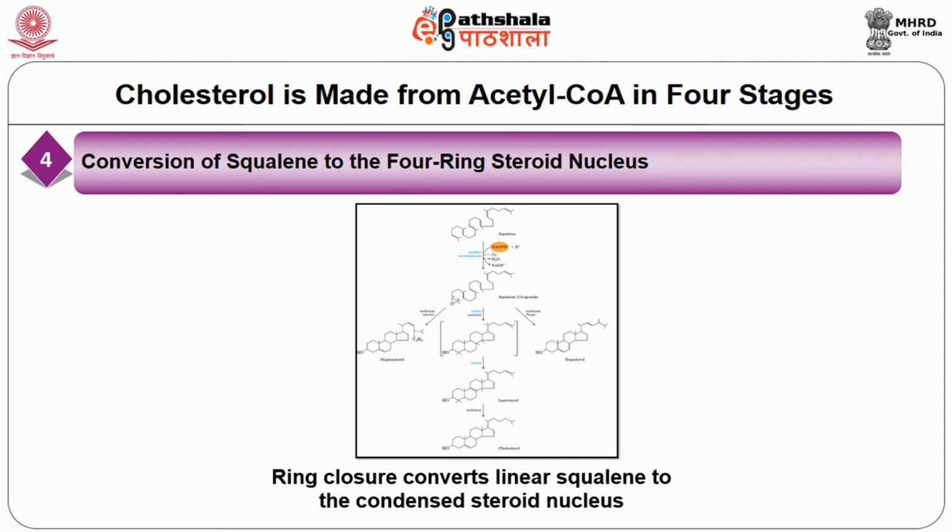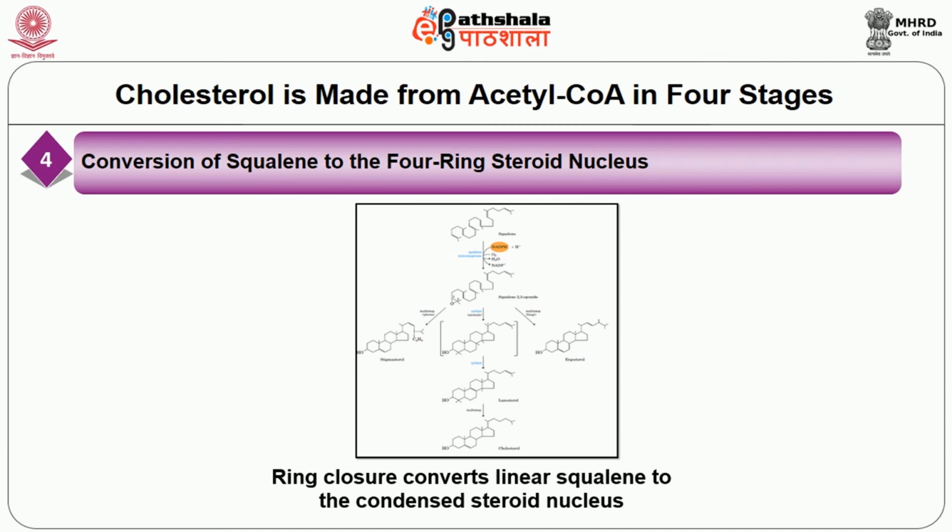The action of squalene monooxygenase adds 1 oxygen atom from O2 to the end of the squalene chain, forming an epoxide. This enzyme is another mixed function oxidase. NADPH reduces the other oxygen atom of O2 to water. The double bonds of the product, squalene 2,3-epoxide, are positioned so that remarkable concerted reactions can convert the linear squalene epoxide to a cyclic structure. In animal cells, this cyclization results in the formation of lanosterol, which contains the 4-ring characteristic of the steroid nucleus.